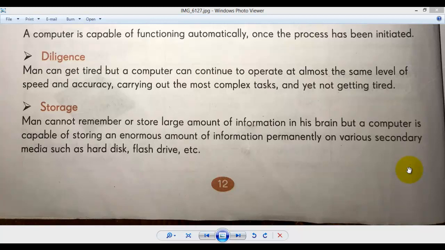But in a computer we can store a huge amount of data permanently without forgetting, and we can access that information from time to time. Such secondary storage devices are hard disks, pen drives, flash drives, etc.